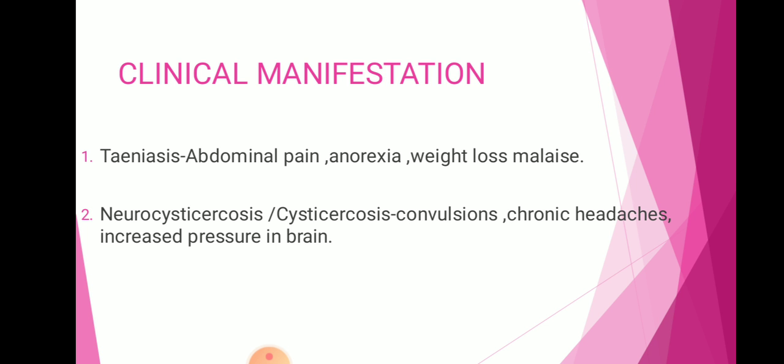Clinical manifestation: teniasis. It is mostly asymptomatic. The symptoms are abdominal pain, anorexia, weight loss, and malaise. Cysticercosis or neurocysticercosis: in this, the symptoms are convulsions, chronic headaches, and increased pressure in the brain. It is the most serious form of the infection.